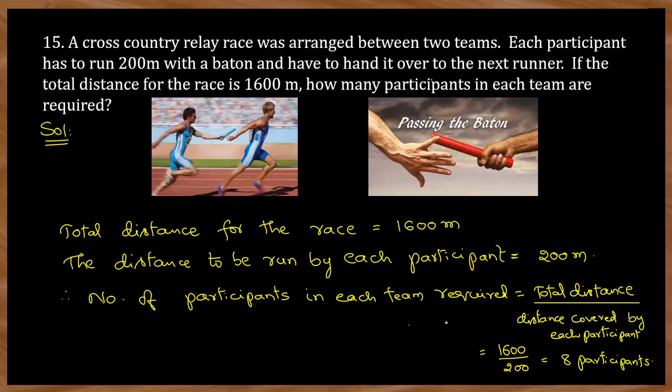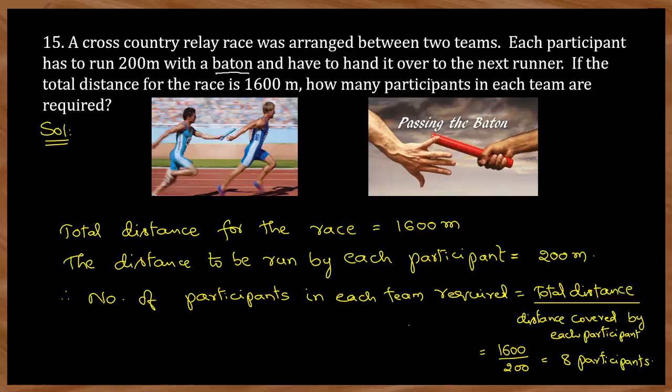Here the word baton is given. What is meant by baton? I have shown it in the figures you see here. This is a race. Relay race means up to some distance one player will run. After receiving this baton from the previous player, this player will start, and he will be stopped. Okay, this player will be stopped and this player will again start the running. So like that, this is called a relay race. Relay. That's why it is called a relay race.